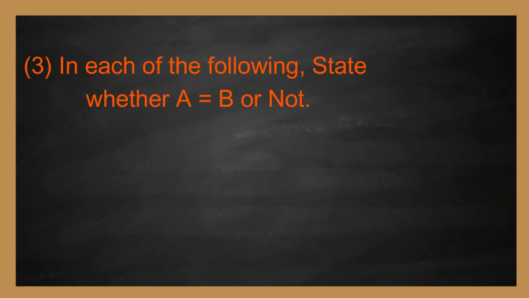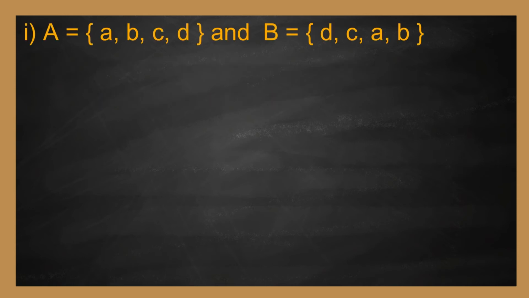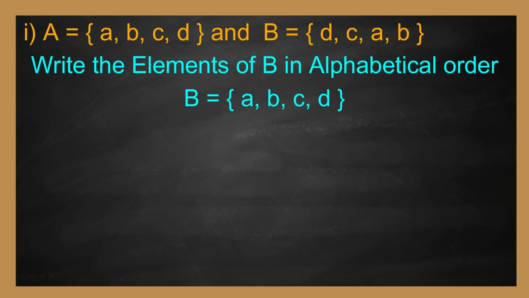Third one. In each of the following, state whether A equal to B or not. First one, A equal to set of A, B, C, D. B equal to set of D, C, A, B. First of all, write the elements of B in alphabetical order. We get B equal to set of A, B, C, D.